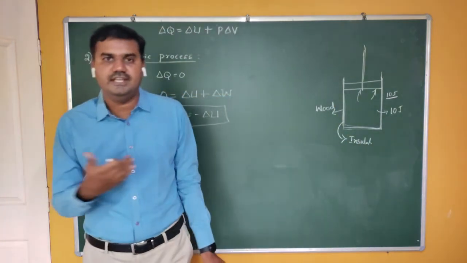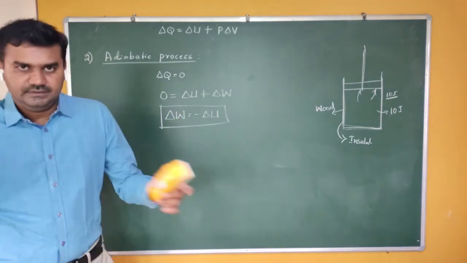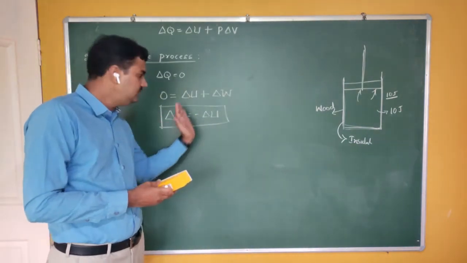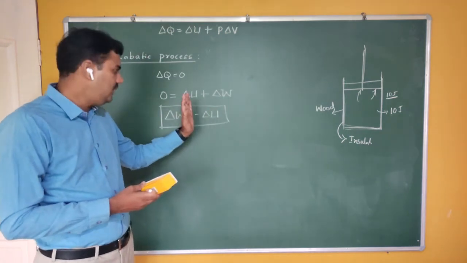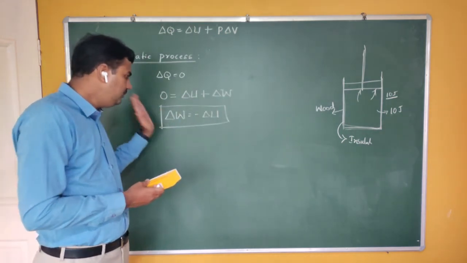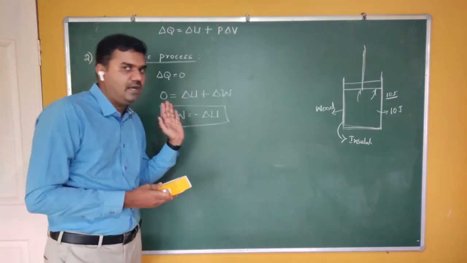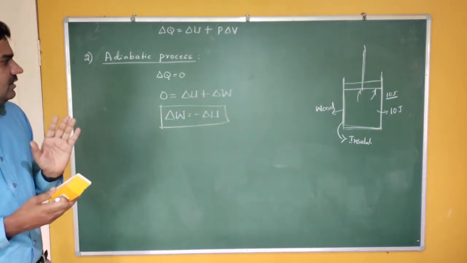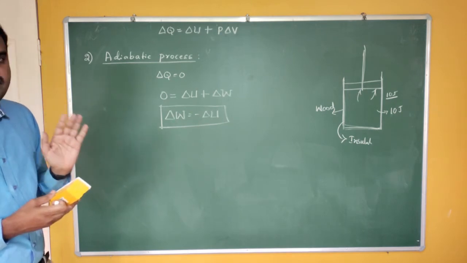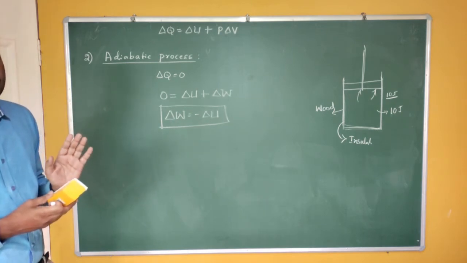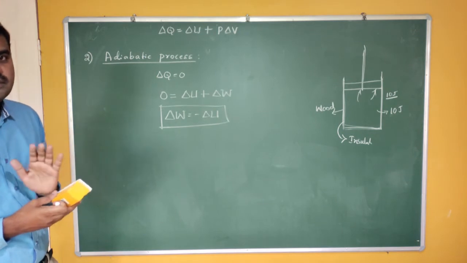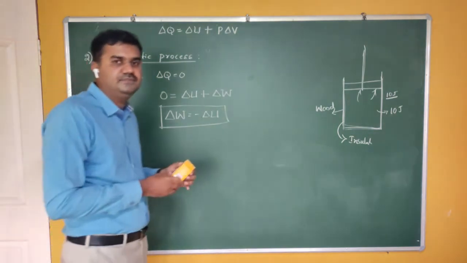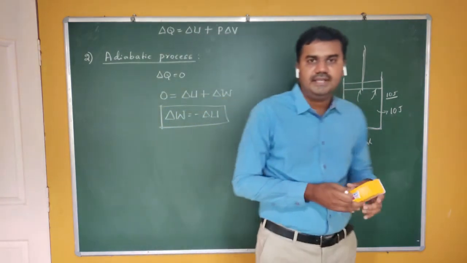That's the meaning. The negative sign indicates that. So it is the opposite one. If this work is done, then internal energy decreases. Whatever that delta U is gets converted to delta W. Even though there is no external supply of heat energy, there may be a possibility of work, but work comes from internal energy. Now this is called adiabatic process.